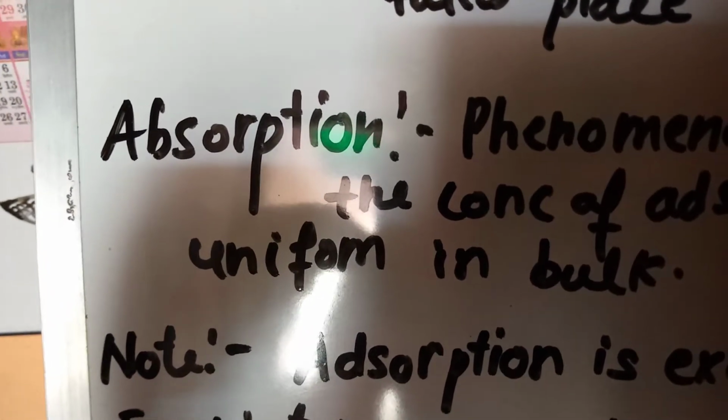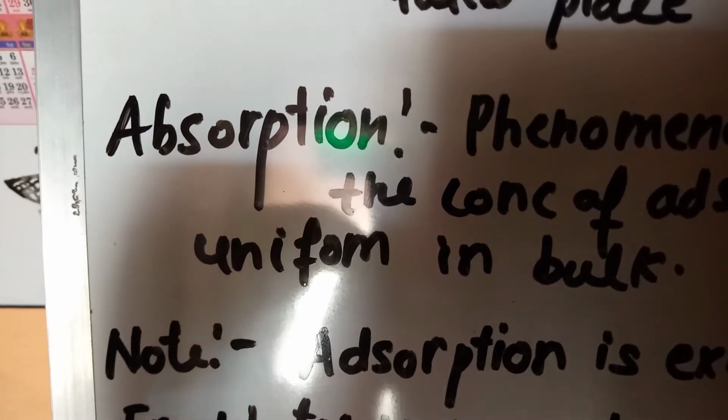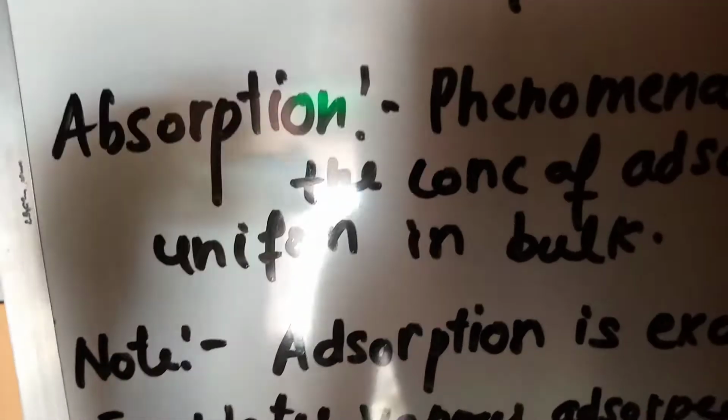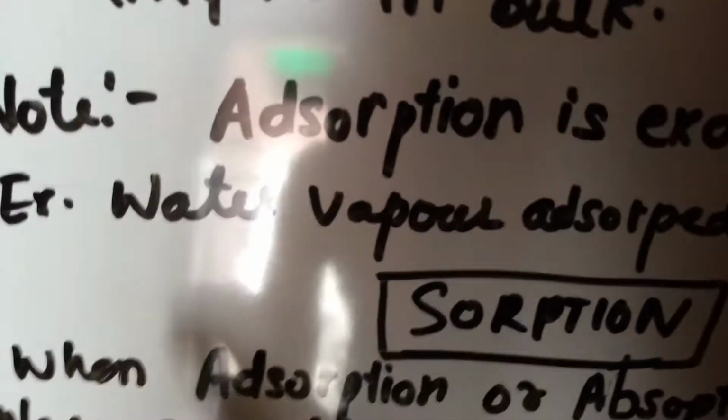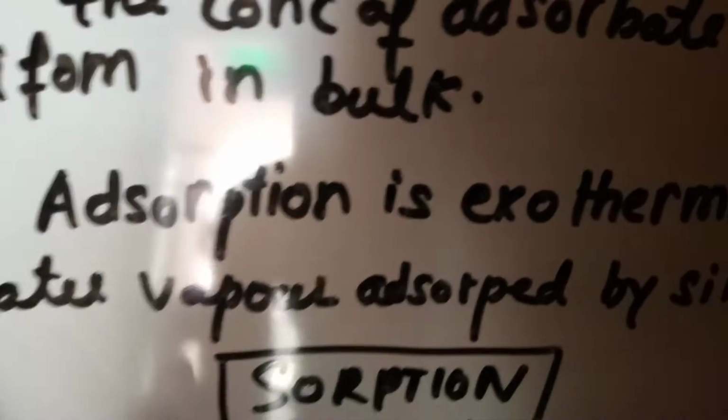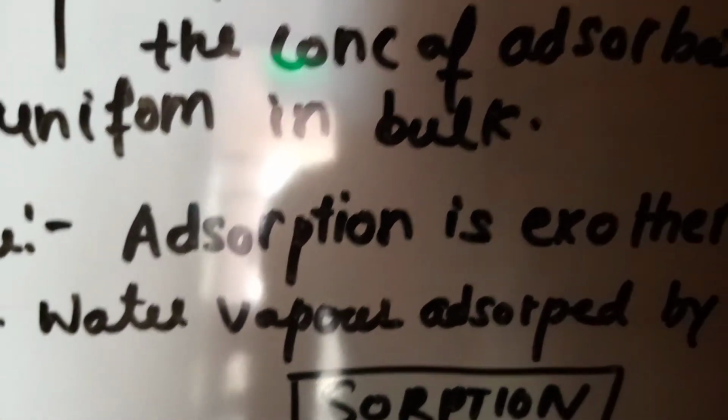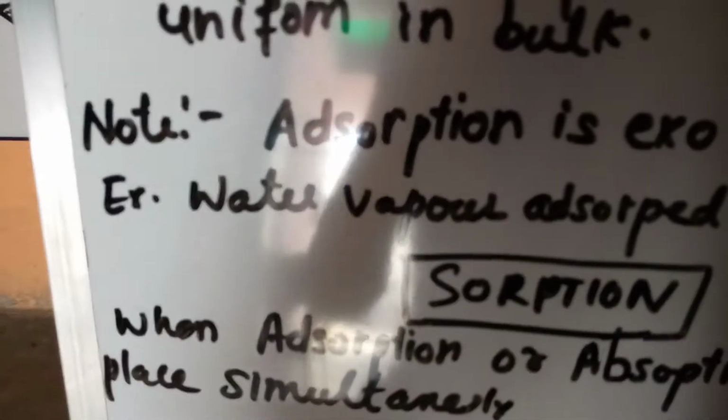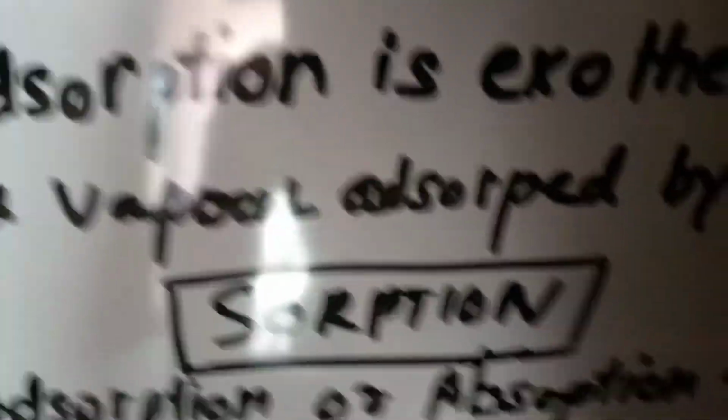Now we have absorption. It is the phenomenon in which the concentration of adsorbate is uniform in bulk. Now we have a very important point, that adsorption is exothermic, meaning there is a release of heat in adsorption. For example, water vapor adsorbed by silica gel.